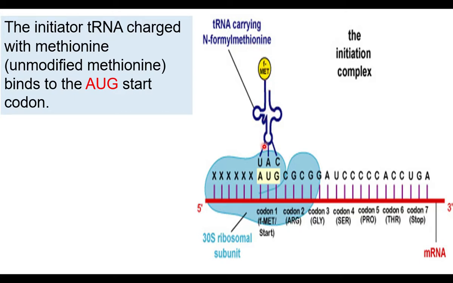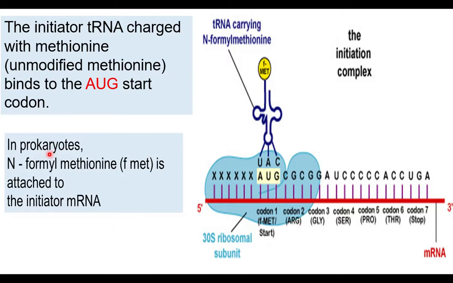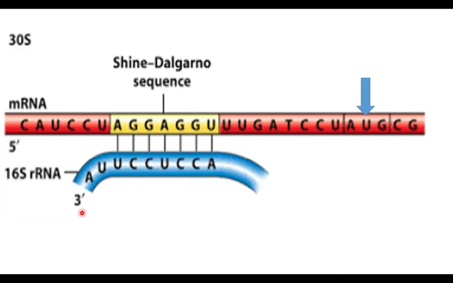This tRNA reads the start codon AUG in prokaryotes. In prokaryotes, AUG is the start codon.